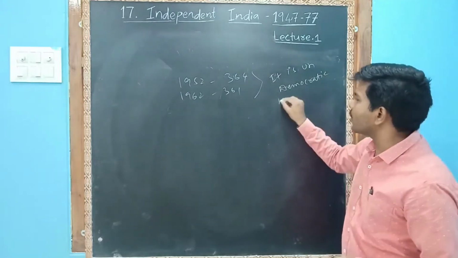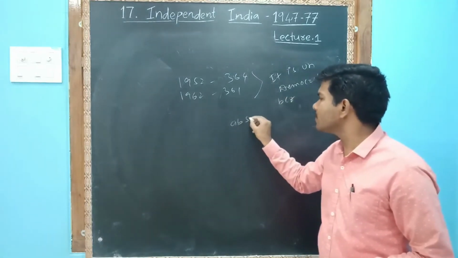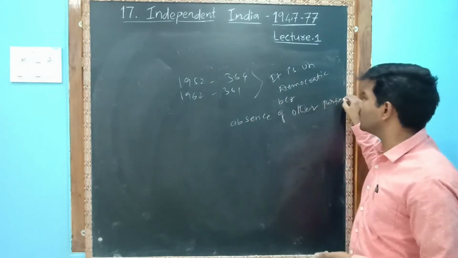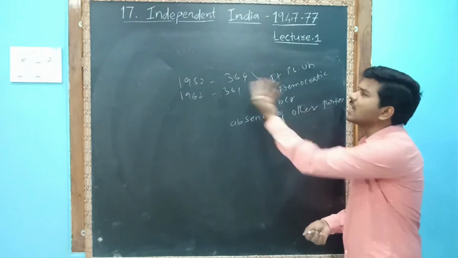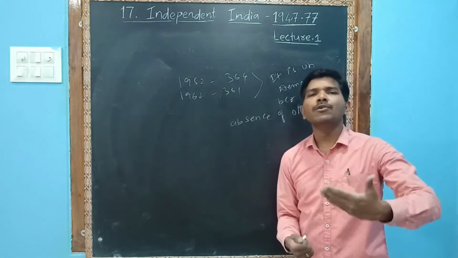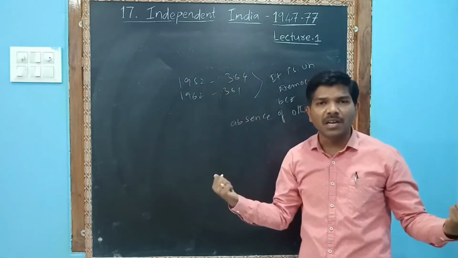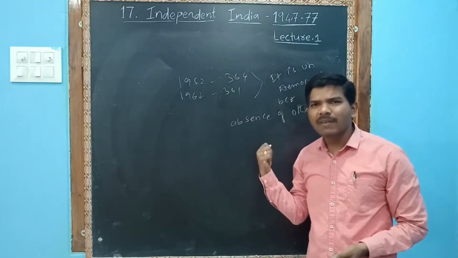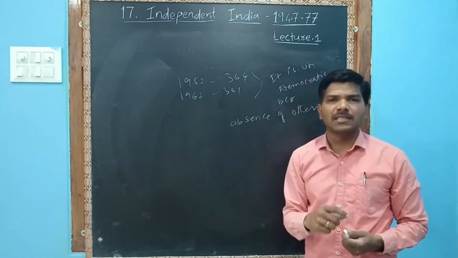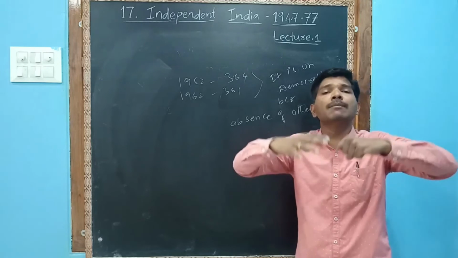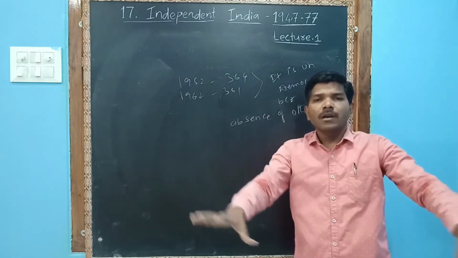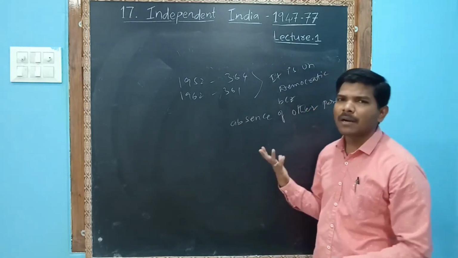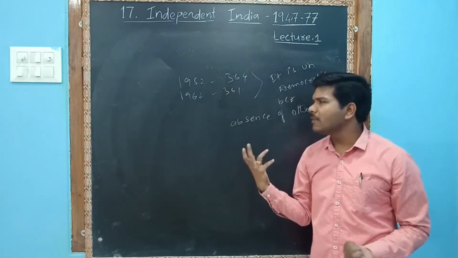It is undemocratic because of the absence of other parties. Please remember, the absence of other parties we can see very clearly here. Parties were there, but they never managed to compete with a huge, very big party like the Congress. Parties contested, but they never managed it. But what does democracy say? Democracy says that multi-party democracy must be rooted. Multi-party democracy must be there for the democratic system to succeed. There was no multi-party system, only a single party. No other party was strong.